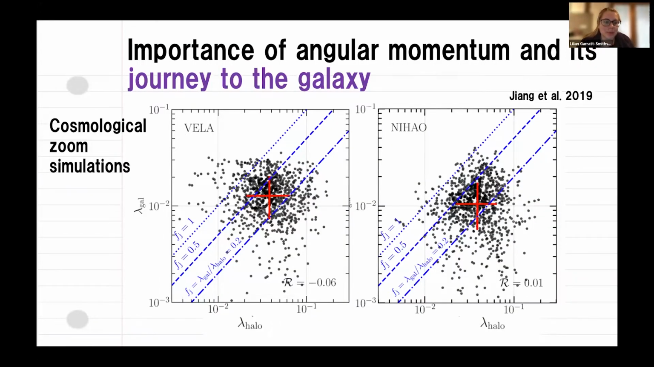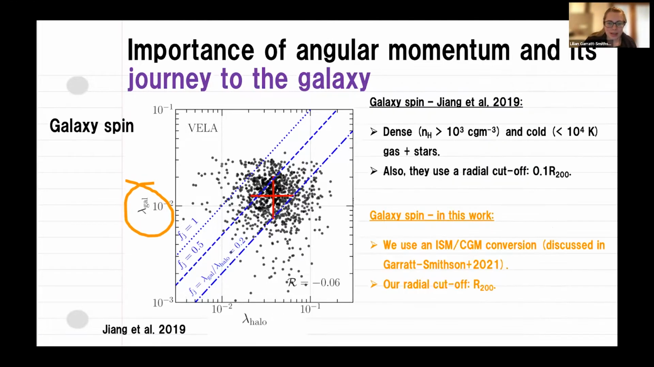Here I've got an example from some cosmological zoom simulations. This is work by Jiang et al. 2019. On the y-axis they have the spin of the galaxy, and on the x-axis the spin of the halo. How did they define a galaxy? They used cold, dense gas and stars, and they also used a radial cutoff of 0.1 times the virial radius. However, when I talk about galaxy spin, I'm going to use a slightly different definition of a galaxy.